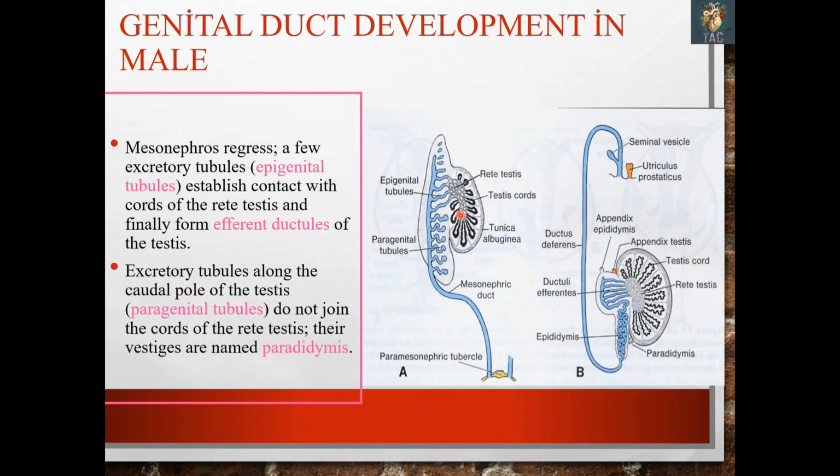Again, almost the same, the genital duct system in the males. This one was the mesonephros and mesonephric duct, which is forming the remnants over here. The caudal part of the mesonephros will form the paragenital tubules, and its cranial part has connection with the rete testis and forms the epigenital tubules.